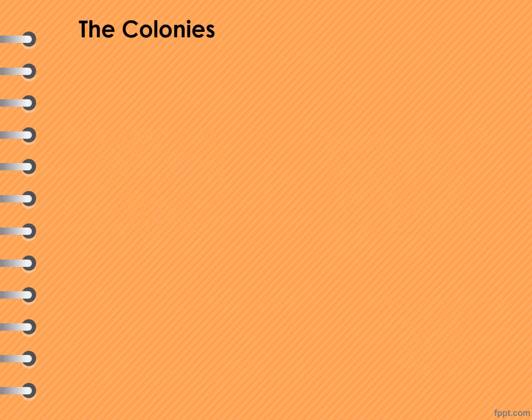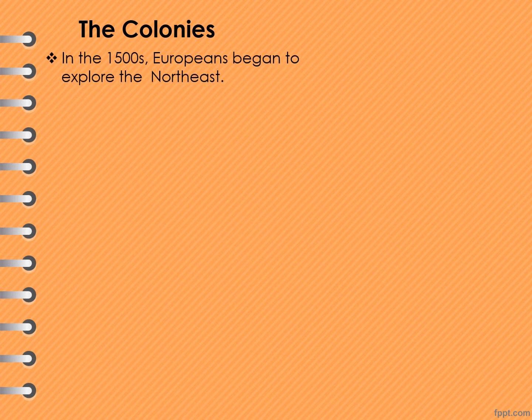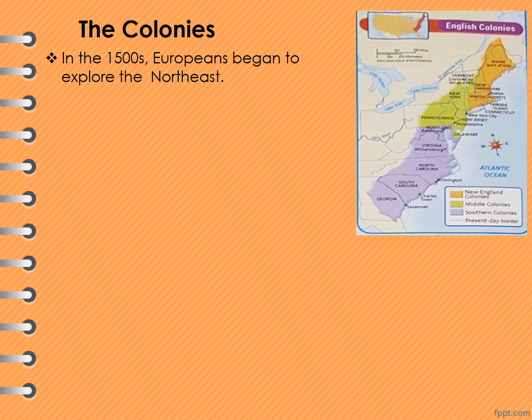In this part of the lesson, grade 4, let's find out about the colonists who settled in the northeast part of the United States. Once again, when you see colony, it is a group of people from one country who build a settlement in another territory or land. In the 1500s, Europeans began to explore the Northeast. They sailed in ships across the Atlantic Ocean from England, France, and Holland. So let's find out who the early settlers were.